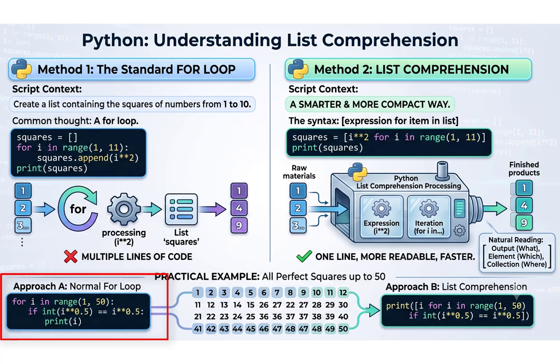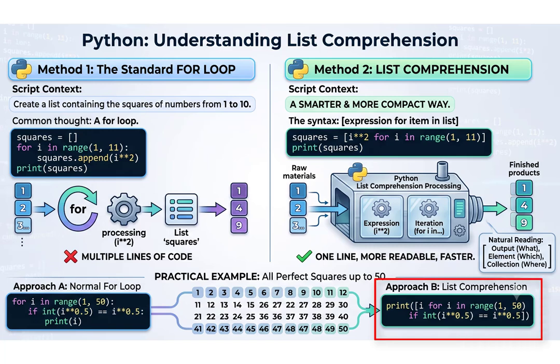Now let me ask another question. Can we reduce this in fewer lines of code? The answer is yes. That is exactly where list comprehension helps us. Now look at the list comprehension version. You can see the code in our conversation history. At first glance, this line may look difficult, but actually it contains the same logic as the for loop.